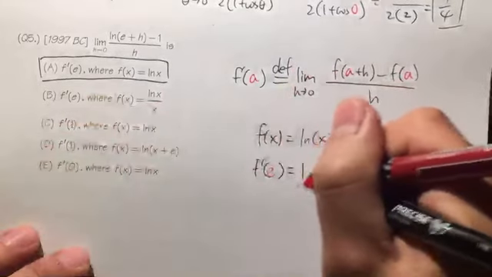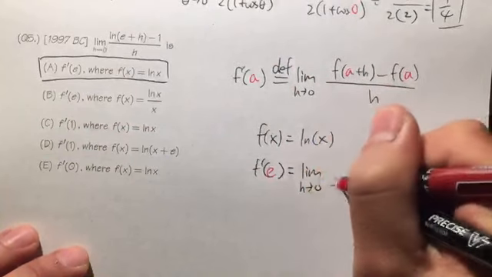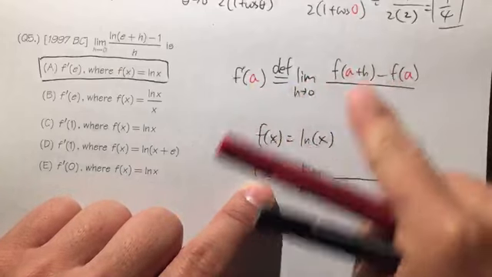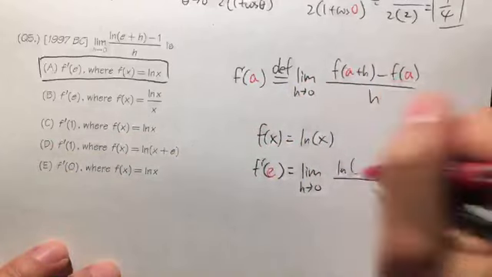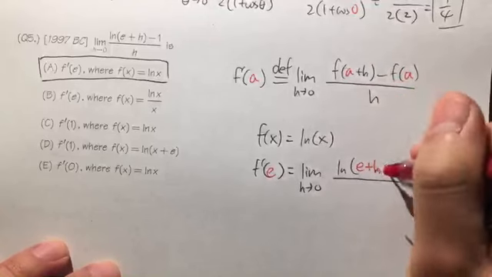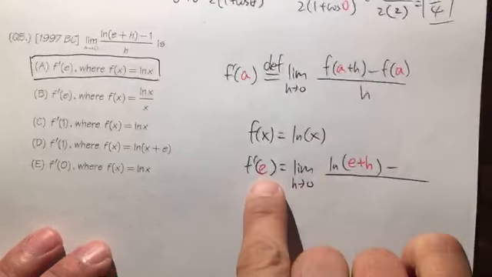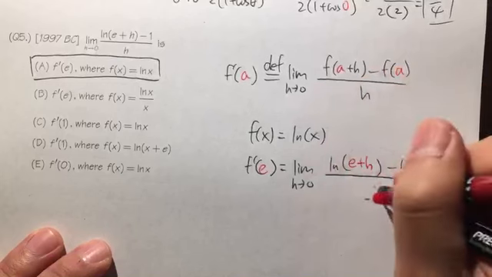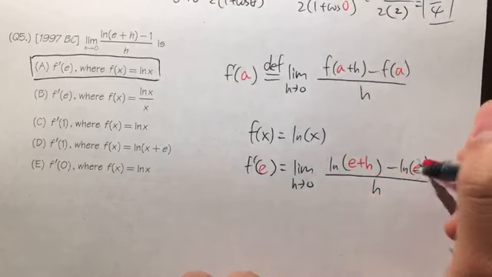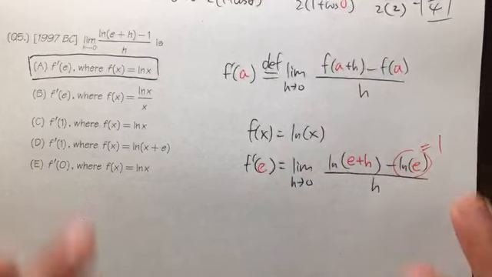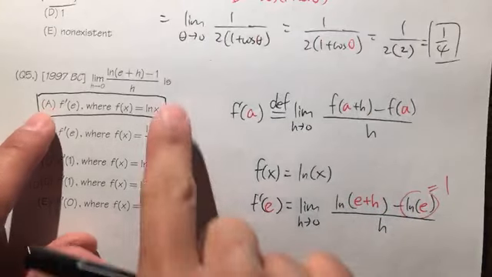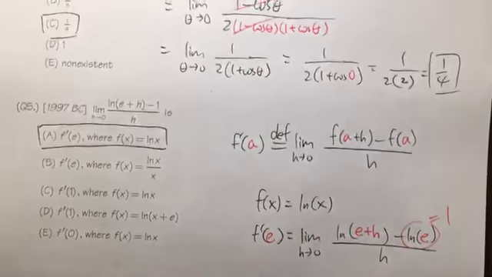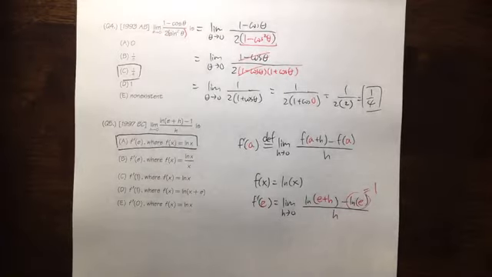is by definition the limit as h approaching 0. I will plug in e, which is the a, e plus h into the f function, so it becomes ln of (e plus h), and then minus plugging e into the function, which is just ln e, all over h. And you see that ln e is exactly equal to 1. And that's exactly what we have. So what we're trying to do is f prime of e, where the function is ln x, using the definition of derivative.